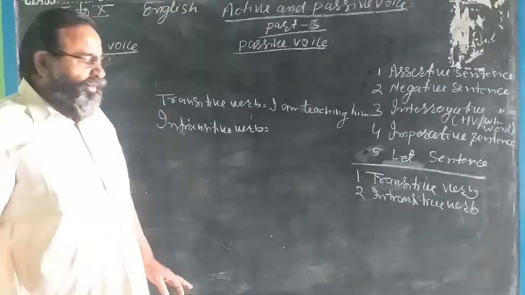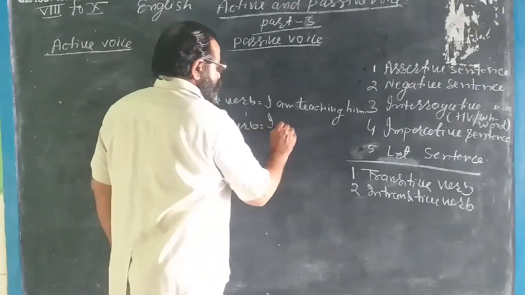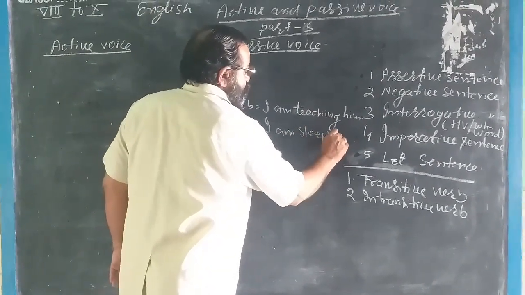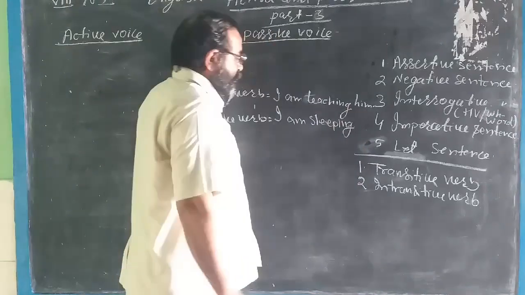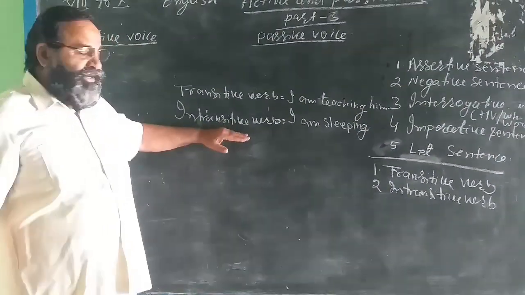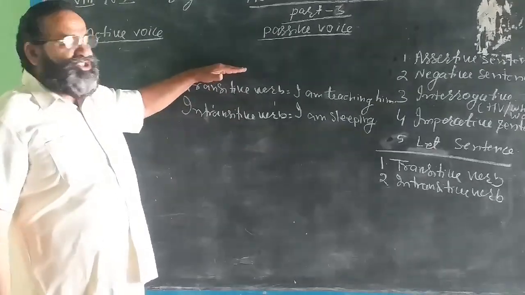Which is the intransitive verb? I am sleeping. I think you have understood why it is intransitive verb and why it is transitive verb.